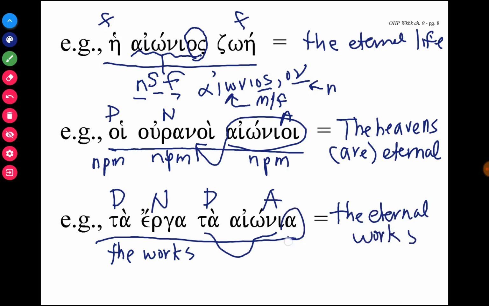This is a nominative plural neuter form. It could be accusative because the accusative shares the nominative endings, but let's just say that it's a nominative plural neuter form, because the noun that it modifies, and the article used, are also nominative plural neuter. In this form, we know that eternal is being emphasized in some way.